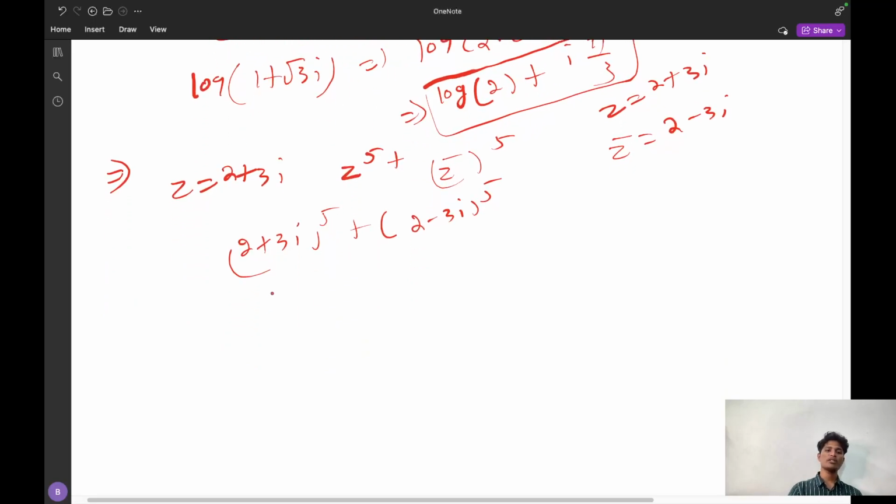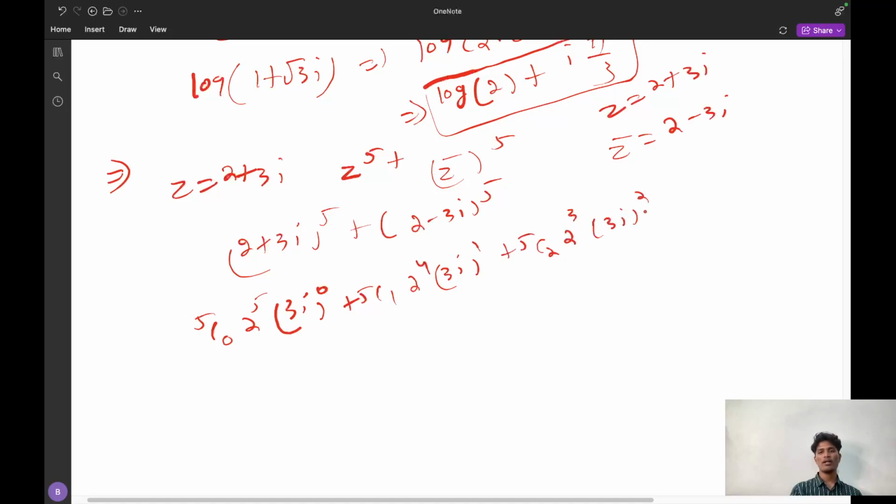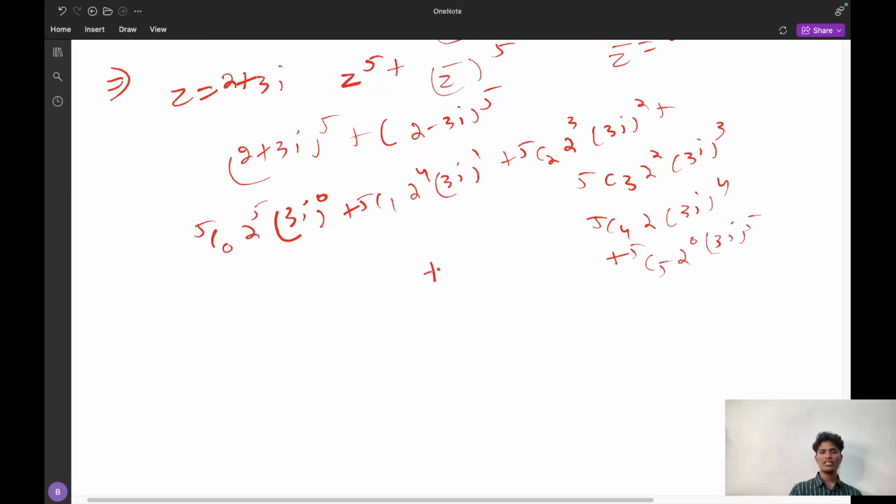Now use the binomial expansion. That is 5c0 2 power 5 (3i) power 0, plus 5c1 2 power 4 (3i) power 1, plus 5c2 2 cube (3i) whole square, plus 5c3 2 square (3i) power 3, and next 5c4 2 into (3i) power 4, and plus 5c5 2 power 0 (3i) power 5. This is the thing. And if I do addition with 2 minus 3 iota whole power 5, what will I get?